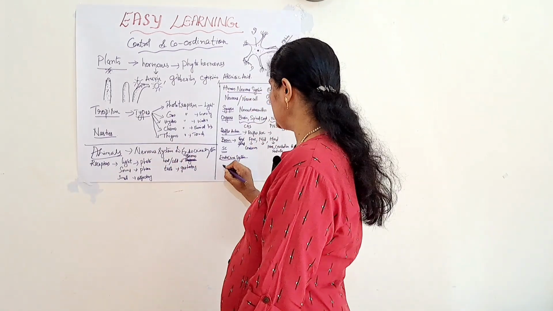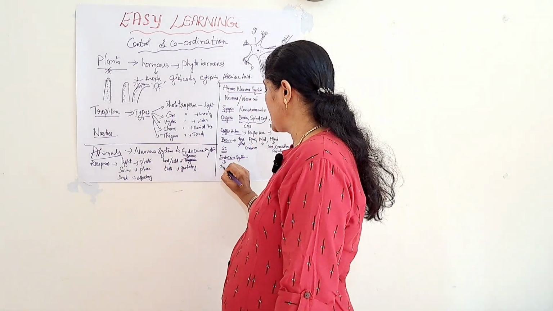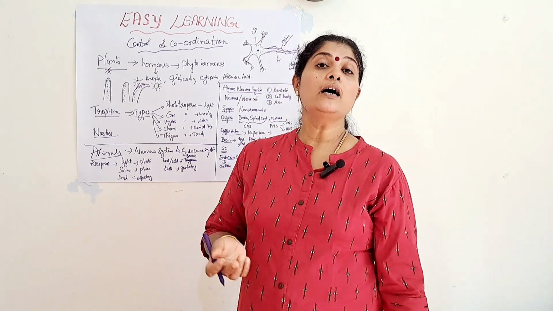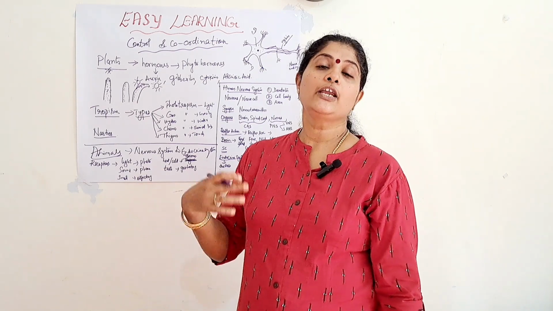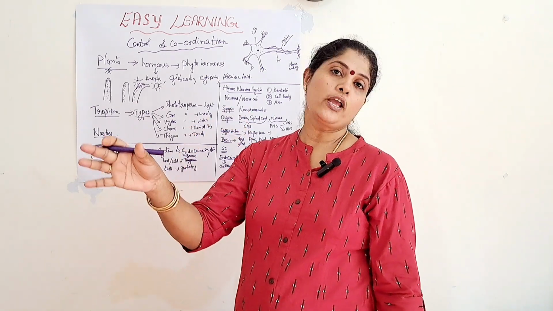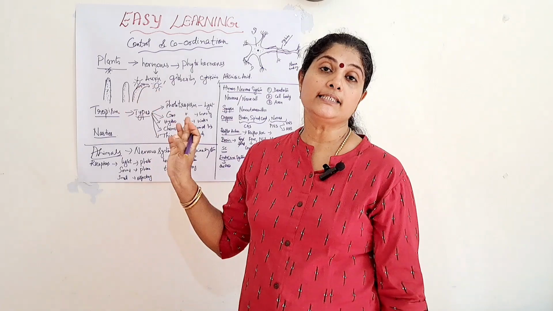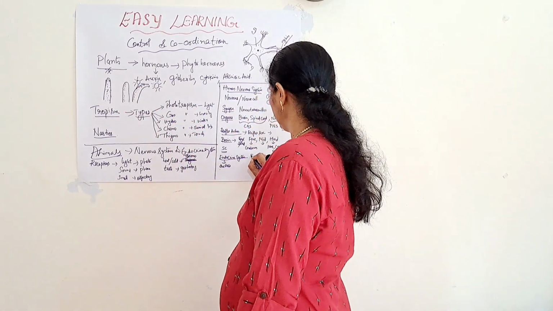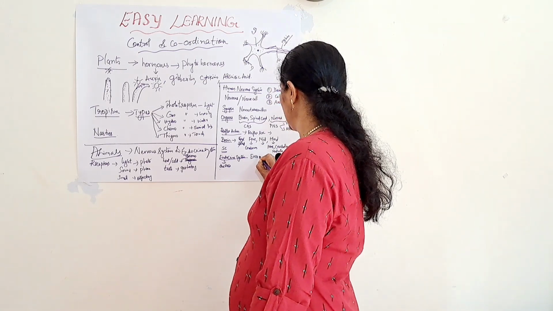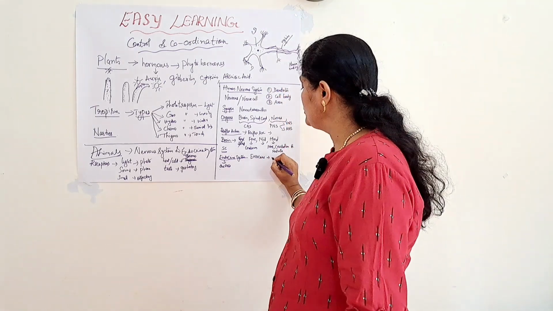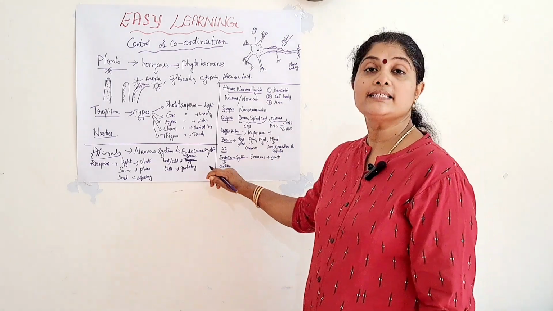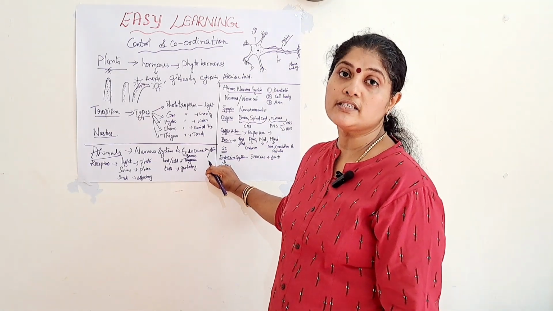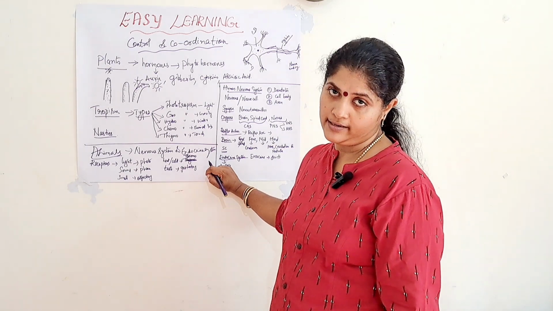Endocrine glands are ductless glands. Ductless glands means the secretions of these glands go directly into the bloodstream and then reach the target site. Whereas exocrine glands are the glands which have ducts. A simple example is the salivary gland, because the saliva is produced in the salivary duct.